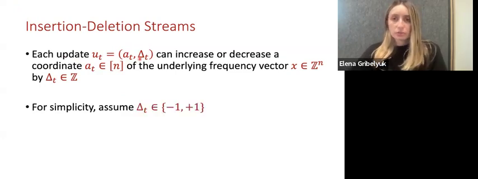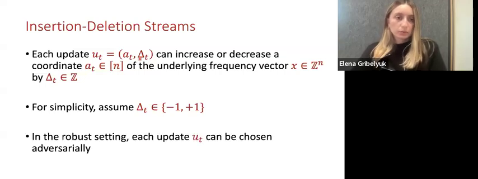For simplicity, we can assume that delta t is plus or minus 1, where it corresponds to either deleting one copy of an element or adding one element to the stream. And in the robust setting, each such insertion or deletion can be chosen adversarially and may depend on the entire sequence of updates and answers by the algorithm.